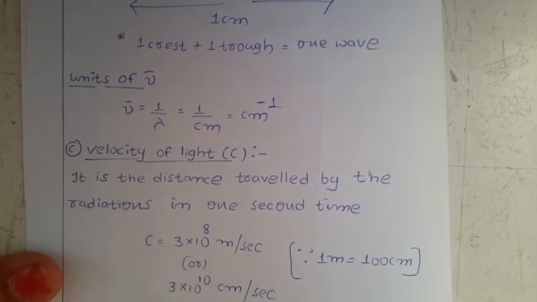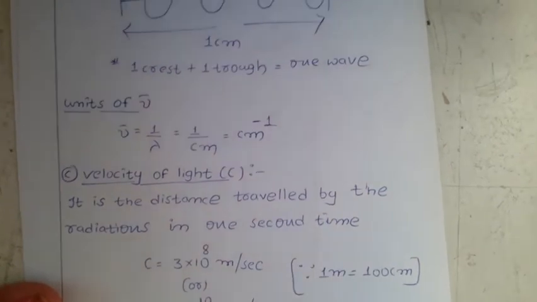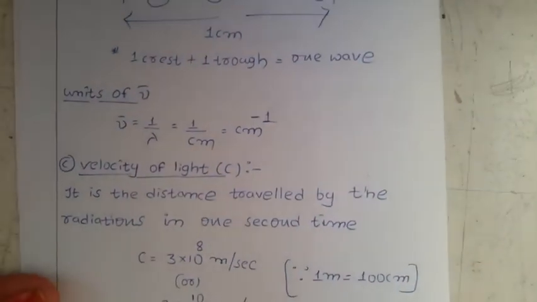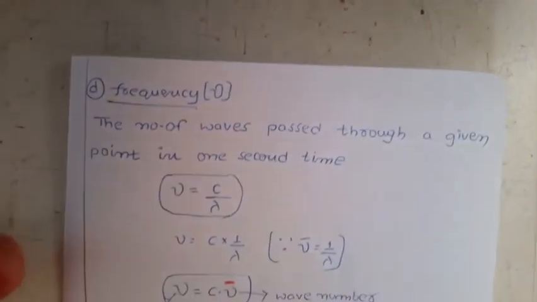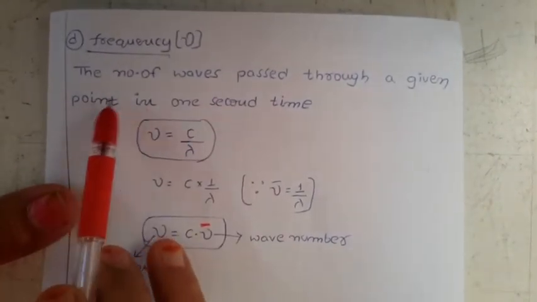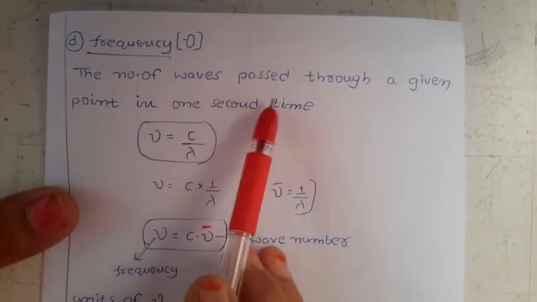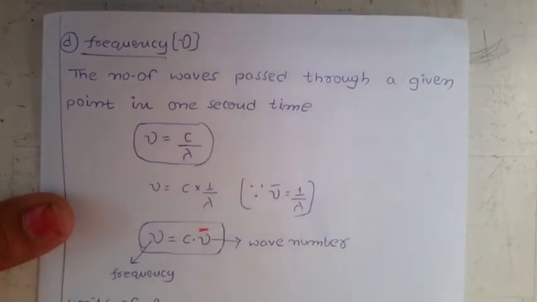Or 3 into 10 to the power of 10 centimeter per second in CGS units. This is about the velocity of light. Next, frequency. So what is frequency here? The number of waves passed through a given point in 1 second time.